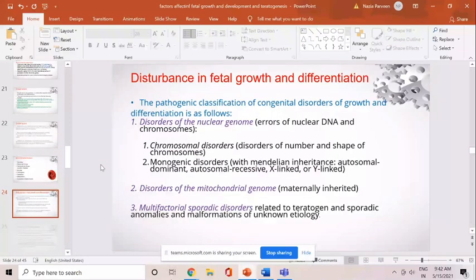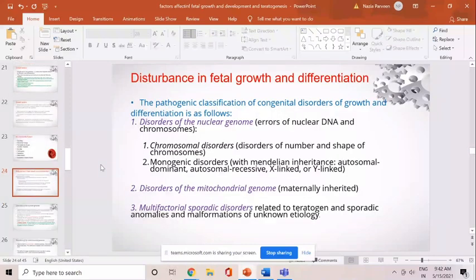Now come to the disturbance in the fetal growth and differentiation. Actually, when a baby's growth is affected, or the differentiation is affected, how will we understand what type of growth and differentiation is affected? So we have to classify what different types of abnormalities can occur in an affected fetus. The pathogenic classification of the congenital disorders of growth and differentiation is as follows.